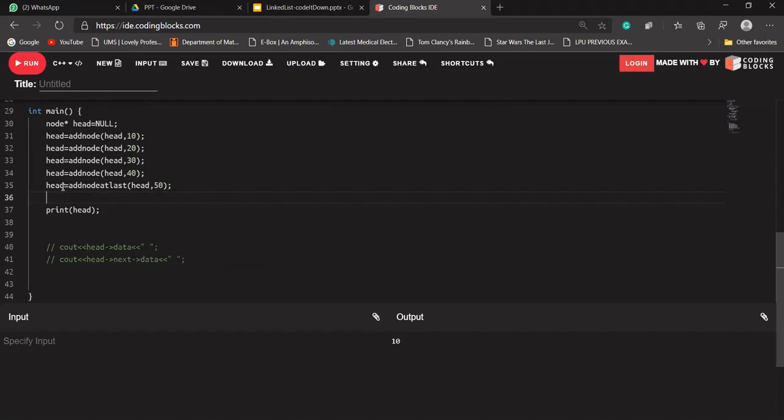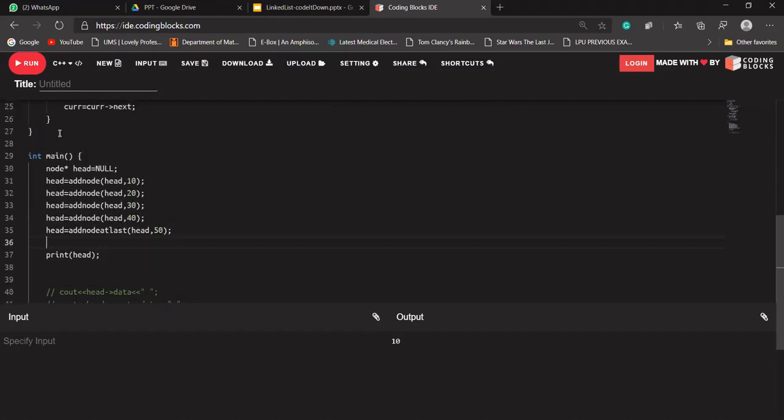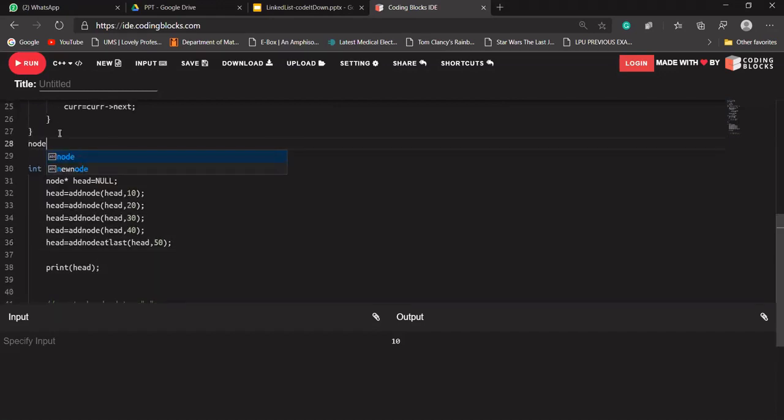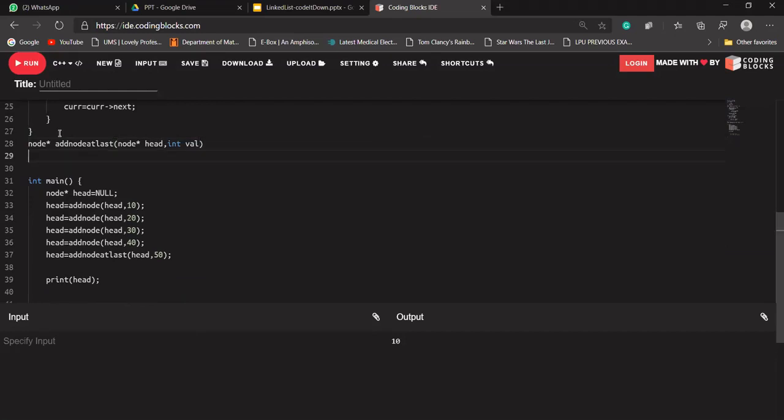Okay, let's try to make our function first. It will return the head value, which means it will return a node. Let me write it something like add at last, and it will take as arguments a head pointer and a data value. So again, we'll take a new node.